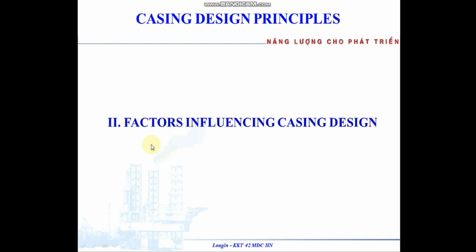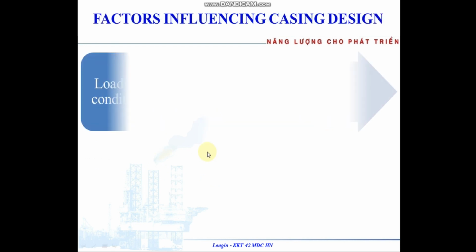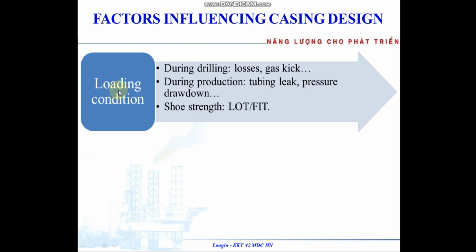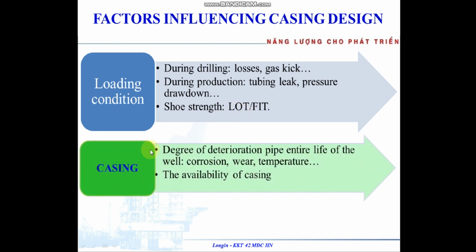The factors influencing the casing design: loading conditions are during lost circulation, gas kick, during production, tubing leak, pressure drawdown, shoe strength, and lack of fill. For the casing, the degree of deterioration over the entire life of the well is called corrosion, wear, temperature, the variable of the casing, and the cost.